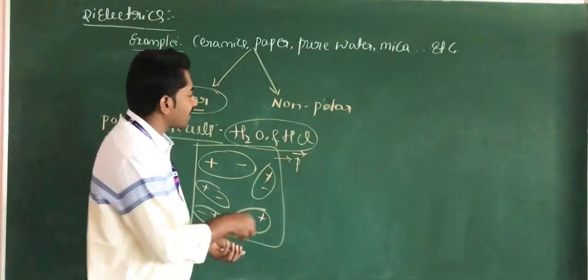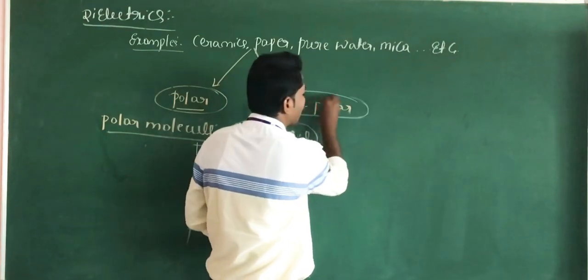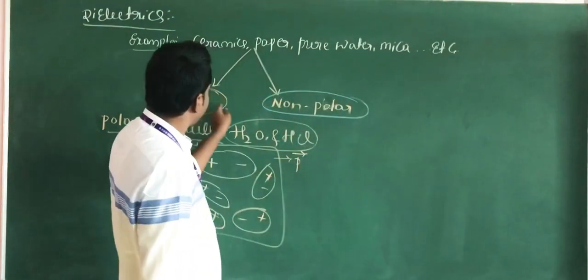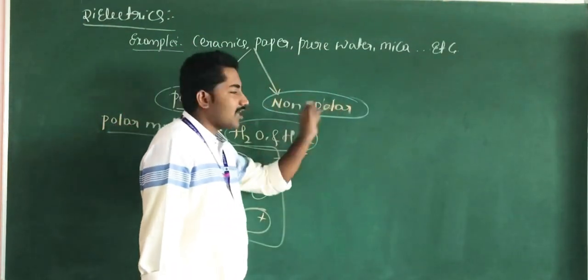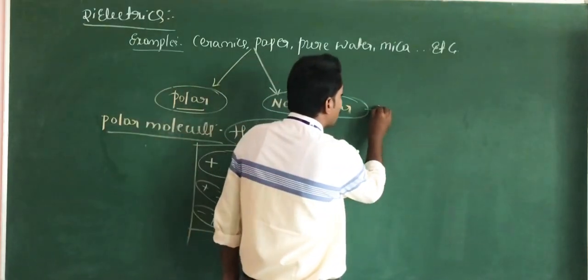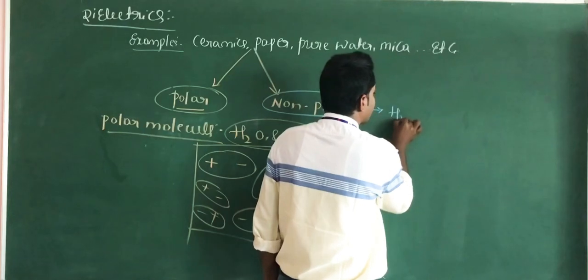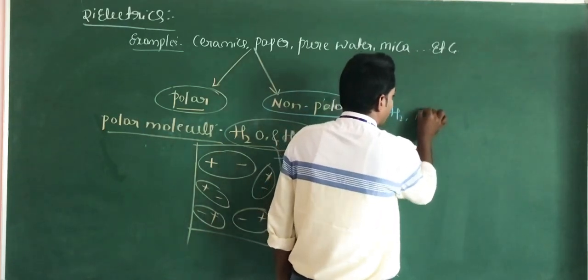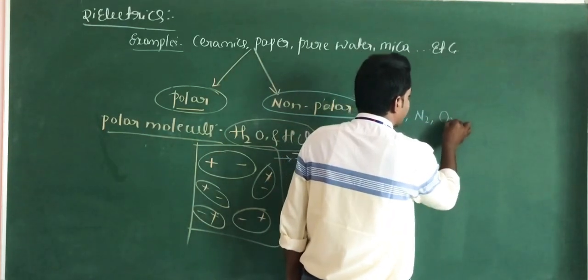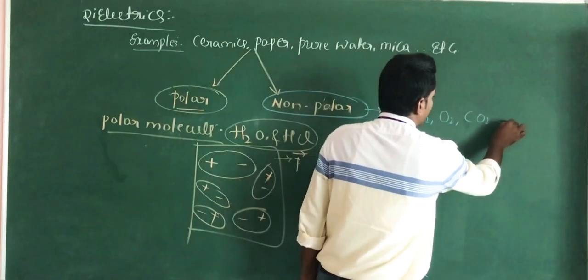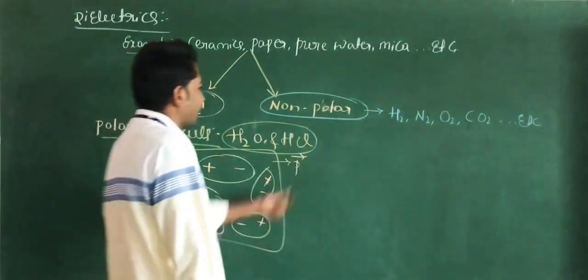And this is the second case, non-polar molecules. The best examples for non-polar molecules are hydrogen H2, nitrogen N2, oxygen O2 and carbon dioxide CO2.